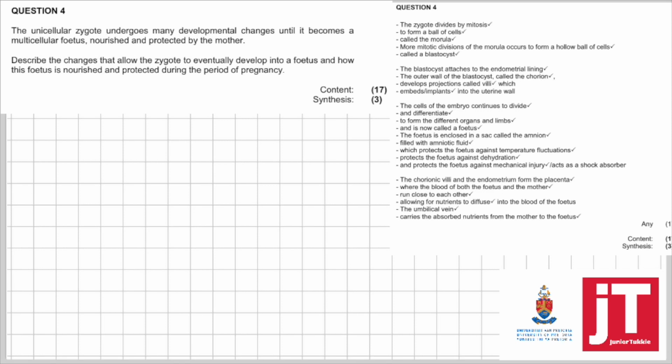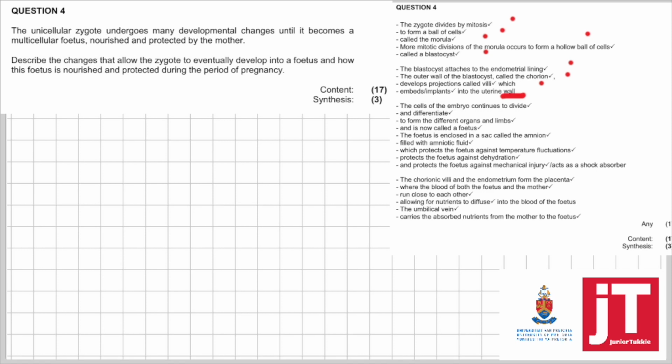So, zygote developmental changes. The zygote divides by mitosis to form a ball of cells called the morula. The morula will undergo more mitosis to form a hollow ball of cells called the blastocyst. Right, carry on. The blastocyst attaches to the endometrium lining. The outer wall of the blastocyst is called the chorion, which will develop projections called villi, chorionic villi, and will implant in the endometrium lining. Here it says wall, I don't agree, it must be lining.